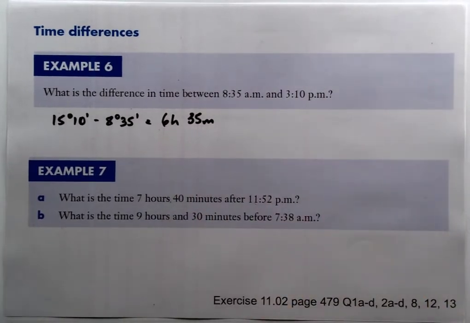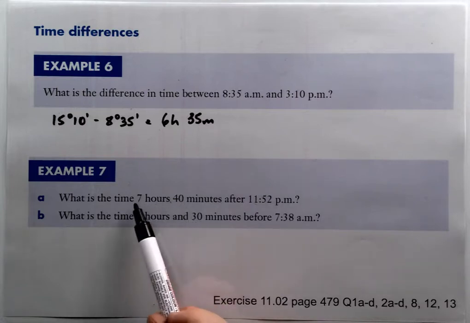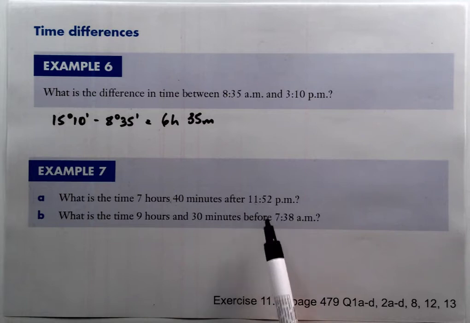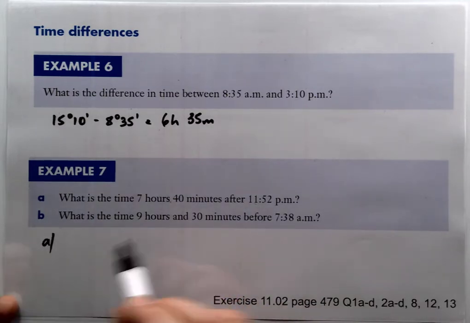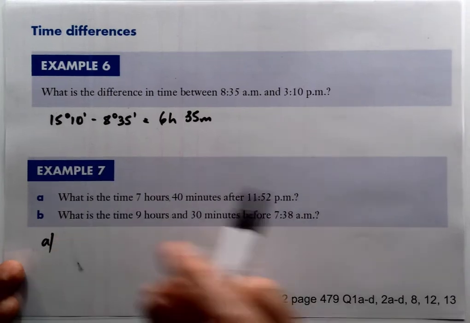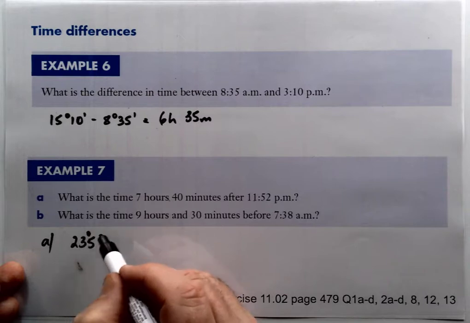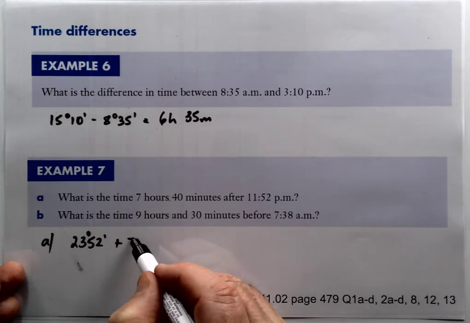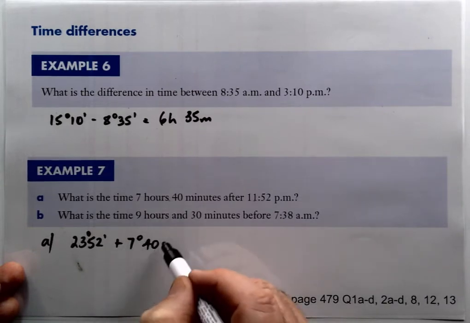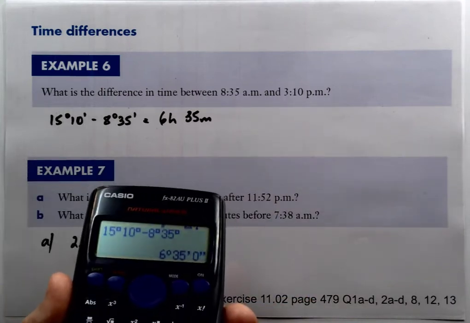Okay, in example 7, what's the time 7 hours and 40 minutes after 11:52 p.m.? So we're going to start by changing it to 24-hour time. So that's going to be 23:52. We're going to add 7 hours 40 minutes. Okay, so let's do it again on the calculator there.